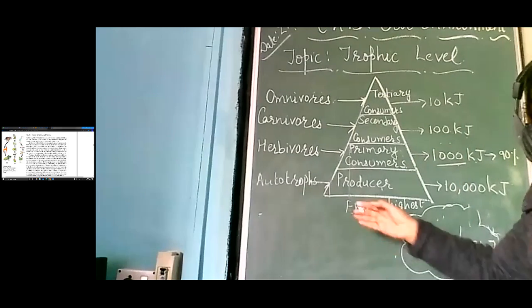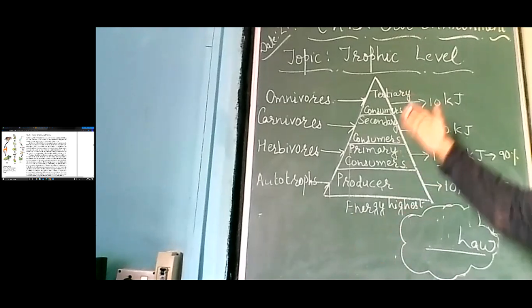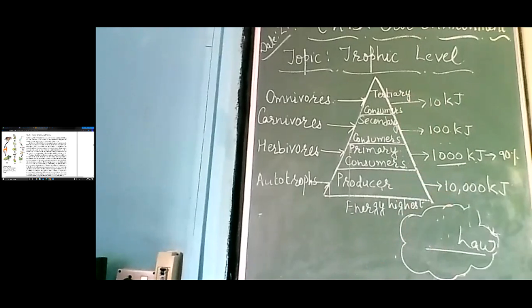Producers need minerals, and for that they first need soil, right? Who is forming the soil? Who is helping to form the soil? Ma'am, decomposers. Bacteria, fungi. Isn't it? They are a helping hand. But are they any of the consumers or are they producers? No, ma'am. They are not consumers. We can't say that they are part of consumers, right? So who is at the top of any food chain?